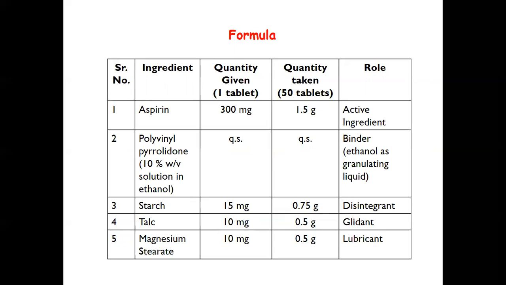Starch is used as a disintegrant. For one tablet required quantity is 15 milligram. For 50 tablets 0.75 gram. Talc is the glidant and magnesium stearate is used as a lubricant. For one tablet 10 milligram and for 50 tablets it is taken 0.5 gram.